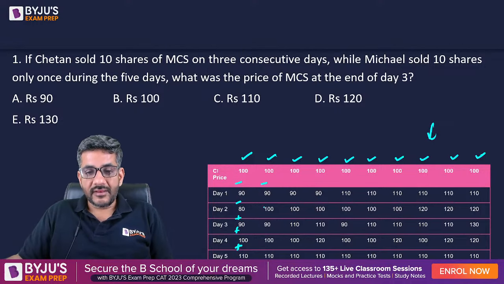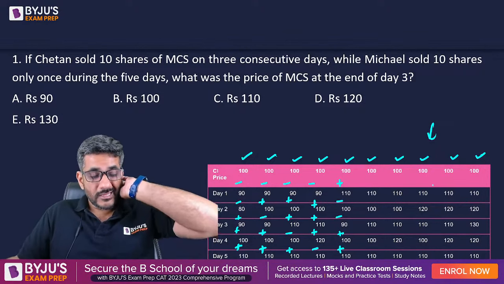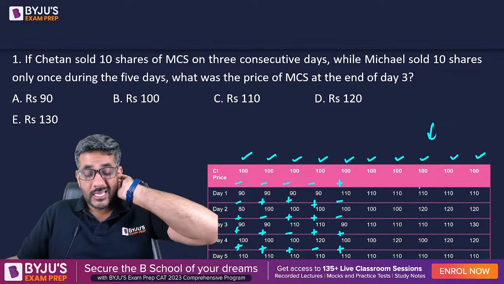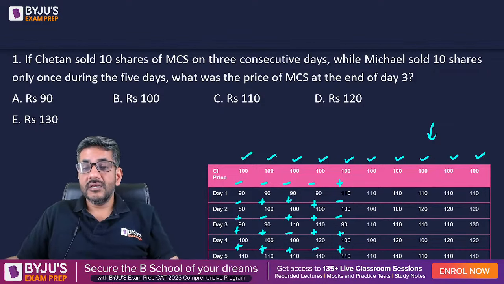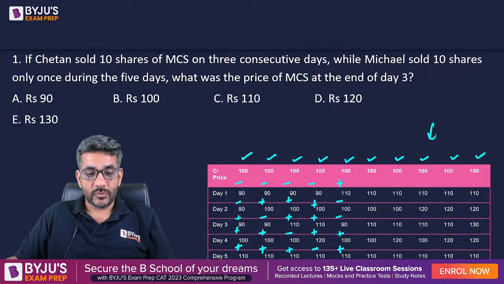Or minus, plus, minus, plus, plus. This is also one of the possibilities. Or minus, plus, plus, then minus, then plus, or minus, plus, plus, and then minus, or plus, then minus, then again minus, then plus, and then plus. And that way you would see that these pluses and minuses can be arranged in a total of 10 ways, the total 10 cases that I have made over here.